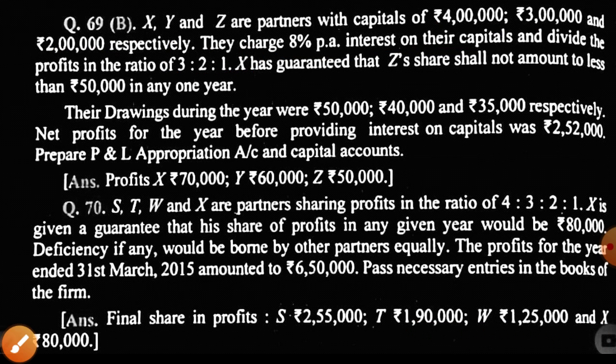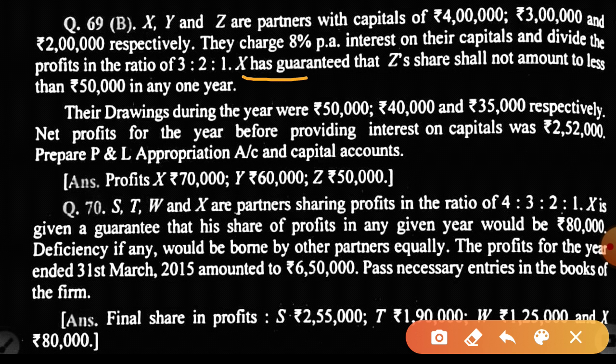And X has guaranteed Z. देखो X ने कहा है Z को कि भैया Z का प्रॉफिट विल बी 50,000. At least 50,000. If it is more, no problem, we are not going to take from Z. But if it is less than that, the deficit amount will be paid by X to Z.